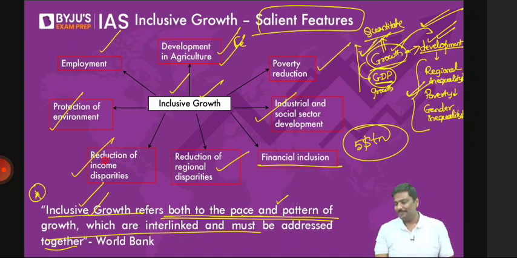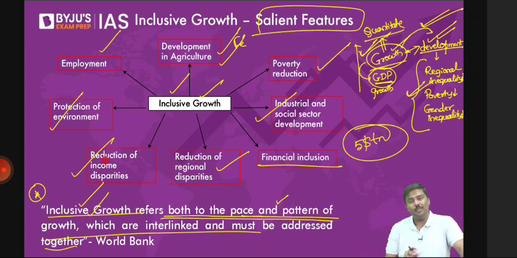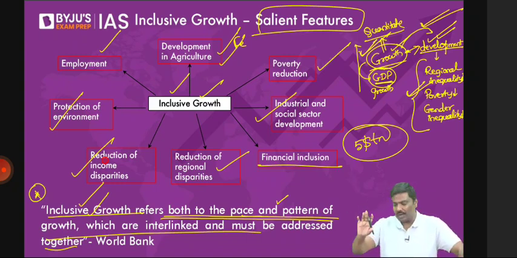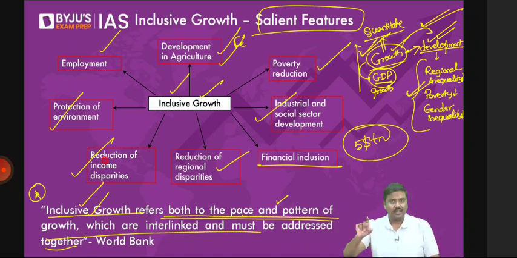Now look at all of these features and let me know how many of you believe that India has already achieved inclusive growth. Look at all the features and tell me how many of you are under the impression that we have already achieved inclusive growth. The answer is no, by the way. But before you come to a conclusion, that doesn't mean the government is not doing anything. In fact, I'll show you a list of reforms where you can say that because of these reforms, we are moving towards inclusive growth.